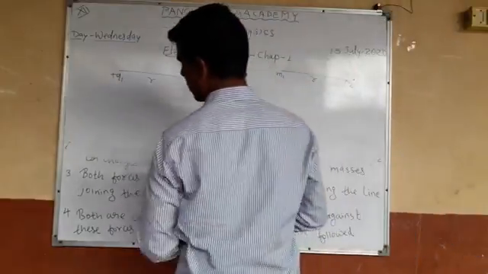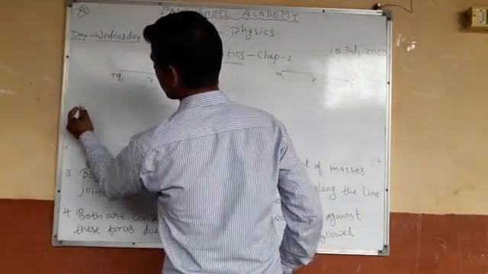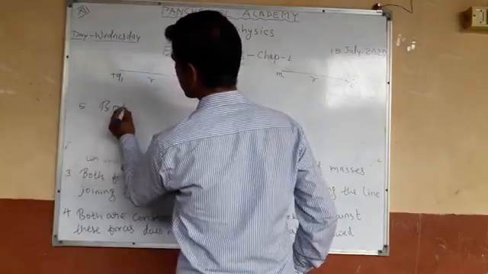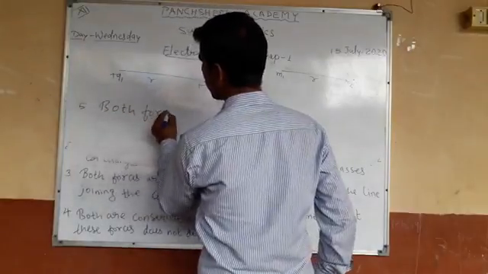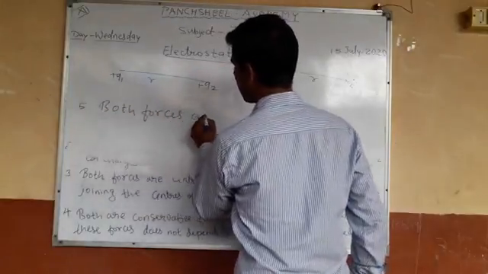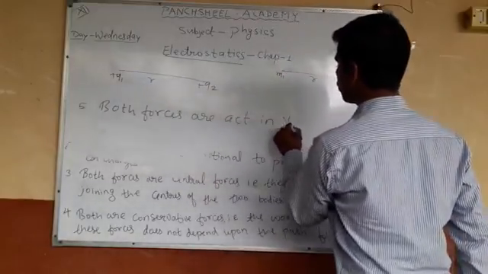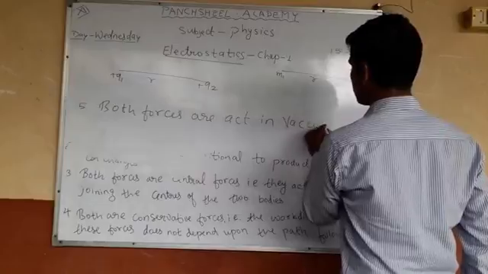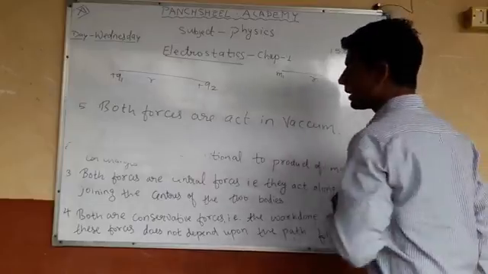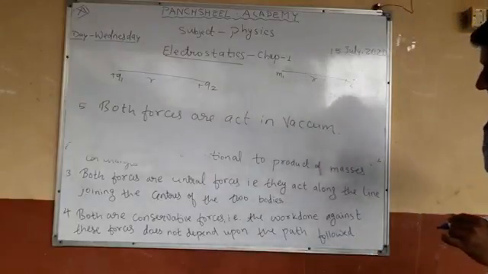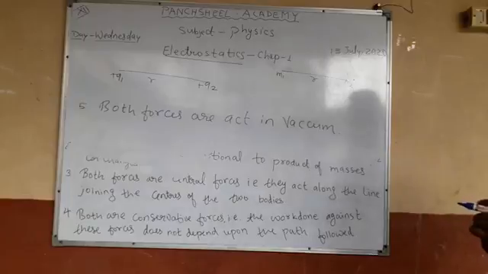Write down 5: both forces act in vacuum. Okay, both forces act in vacuum. This is the 5th similarity between these two forces.